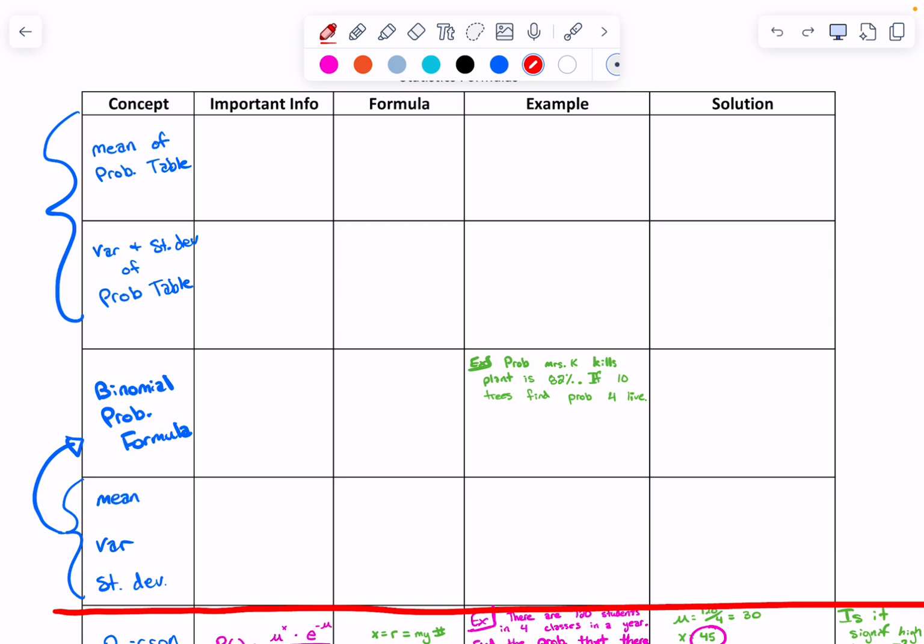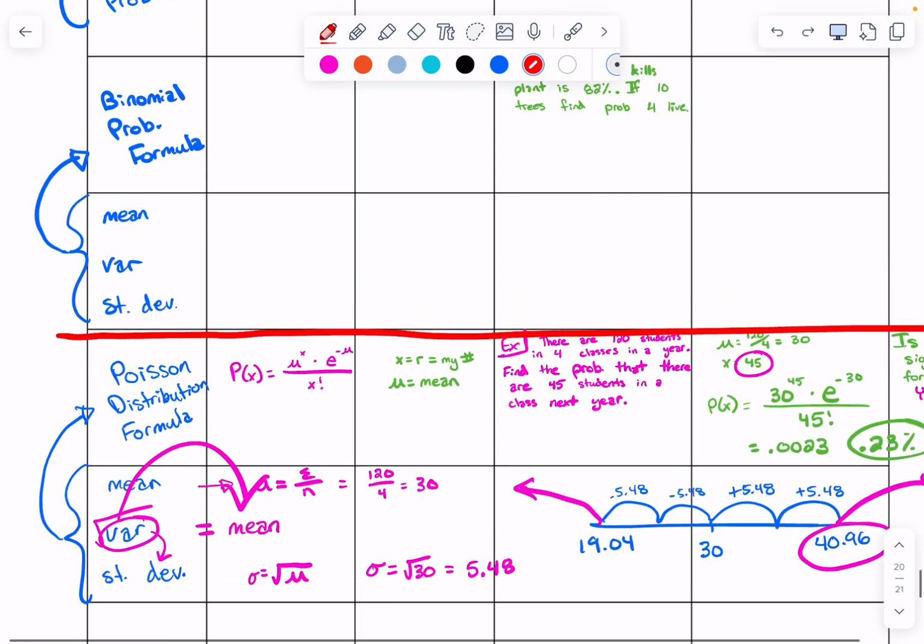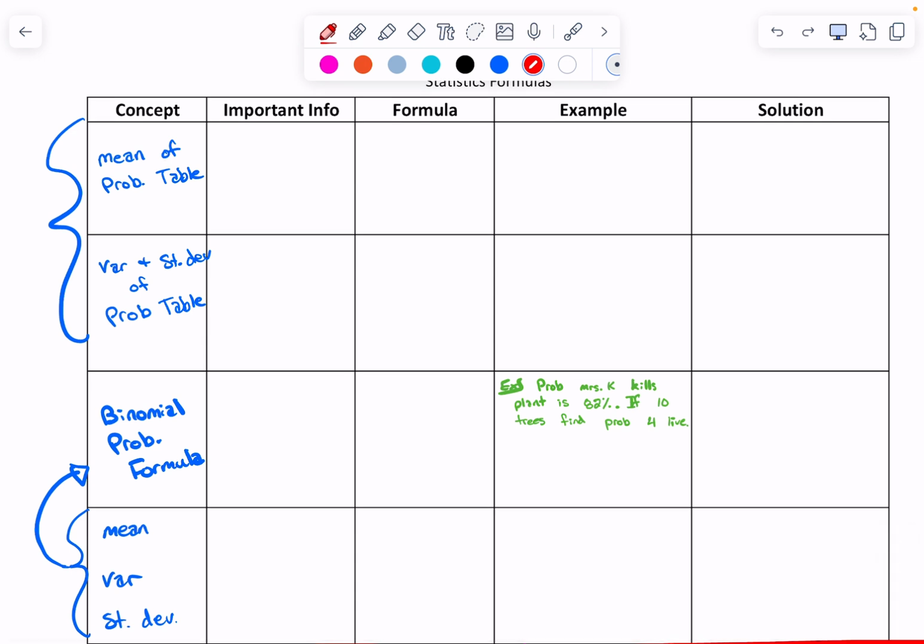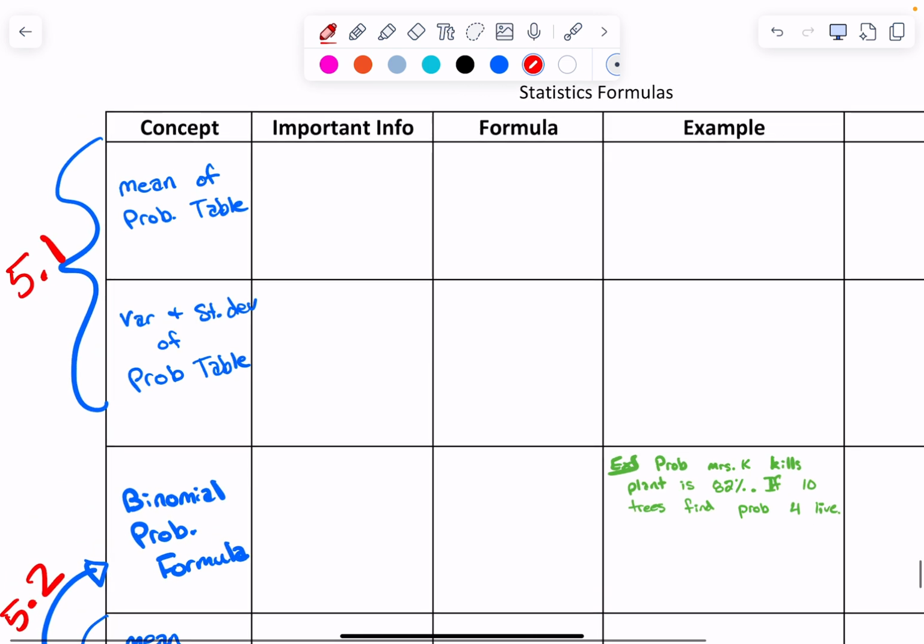Now, this pink page we will add to. If you look at the back, it also has blocks on the back side because when we get to chapter 6, we will add to that, right? And we'll add more, some chapter 7, etc. We'll eventually get another sheet because we'll have too many of them, right? Okay, so here is what I want you to write down, just these first 4, and then we'll do those after we do section 5.3. But these first 2 have to do with section 5.1. These second 2 blocks have to do with section 5.2. Okay, so first of all, just section 5.1, we're doing mean and variance and standard deviation of a probability table.